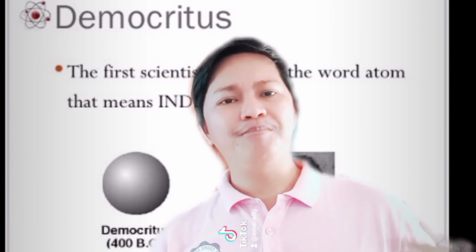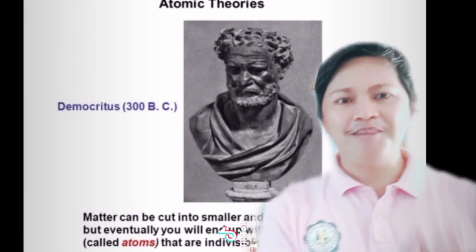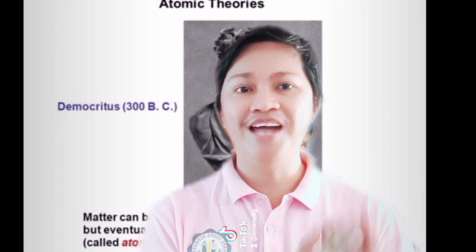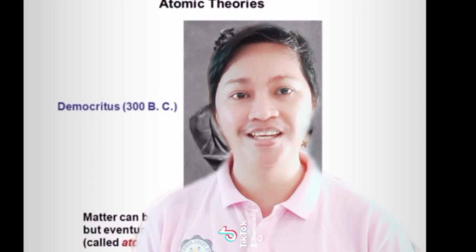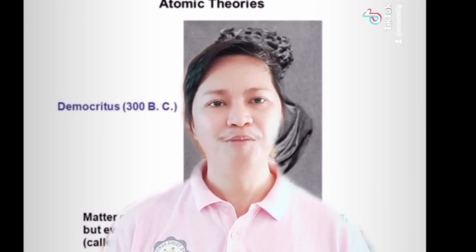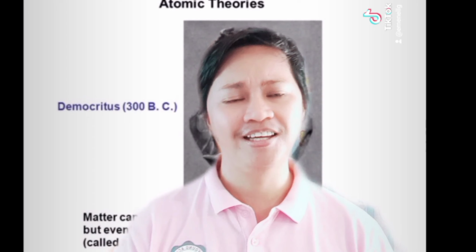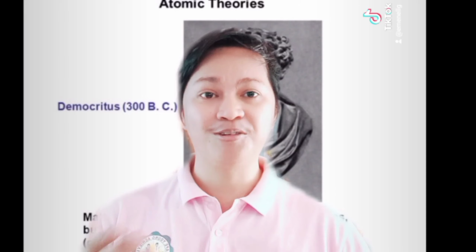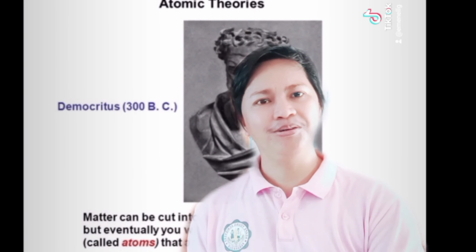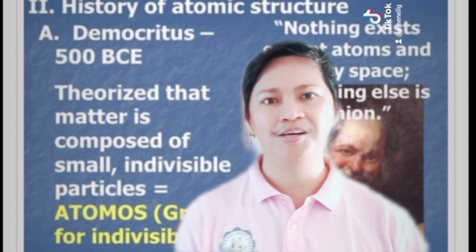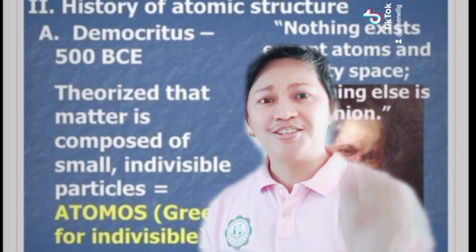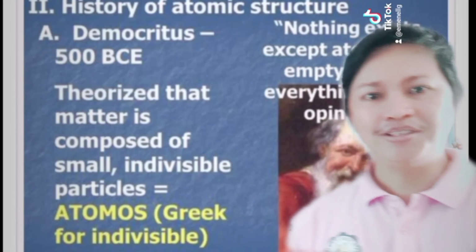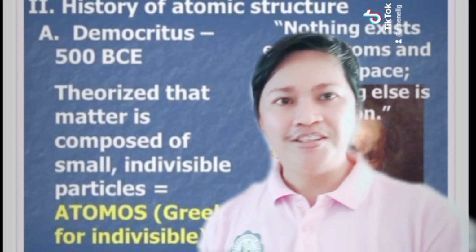Not only that, he also mentioned the concept that matter can be cut into smaller and smaller pieces, and eventually it will lead to tiny particles called atoms, and atoms are indivisible. So I hope that you have learned something about the atom, the historical development of this concept. In addition, he also theorized that matter is composed of small, indivisible particles, and that is atomos, the Greek word for indivisible.